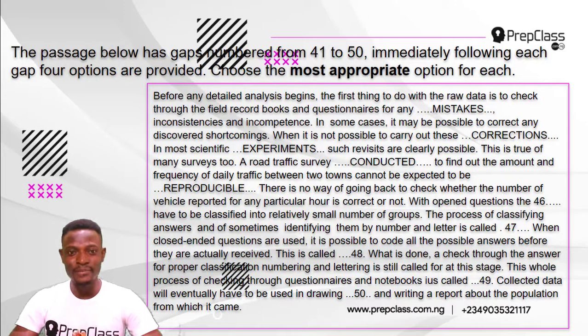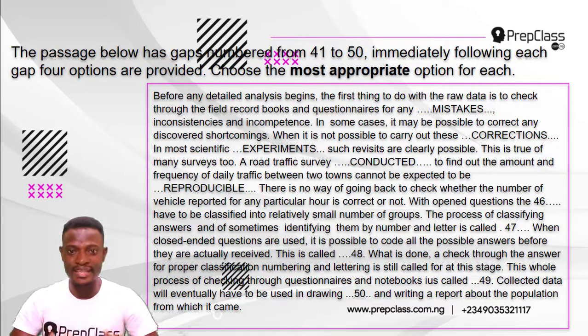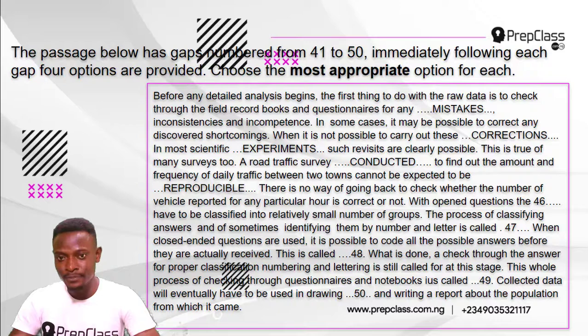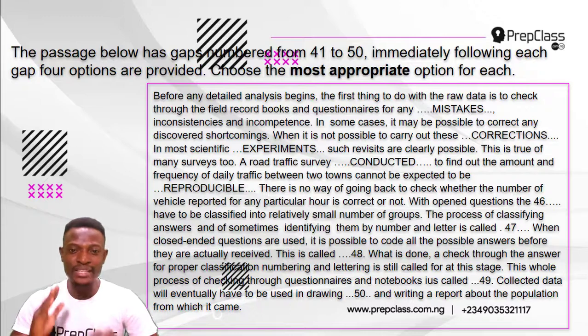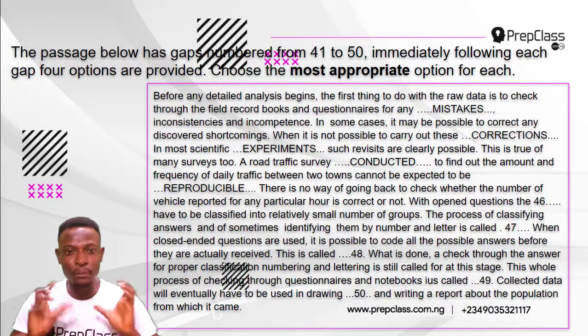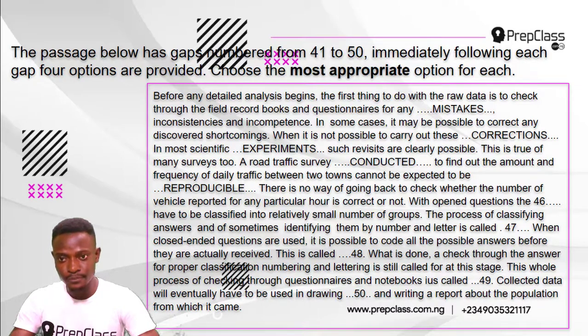Alright, let's read. Before any detailed analysis begins, the first thing to do with the raw data is to check through the field record books and questionnaires for any mistakes, inconsistencies, and incompetence. In some cases, it may be possible to correct any discovered shortcomings. When it is not possible to carry out these corrections, in most scientific experiments, such revisits are clearly possible.